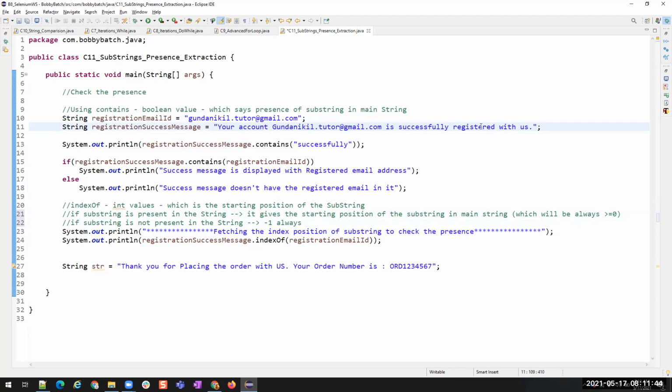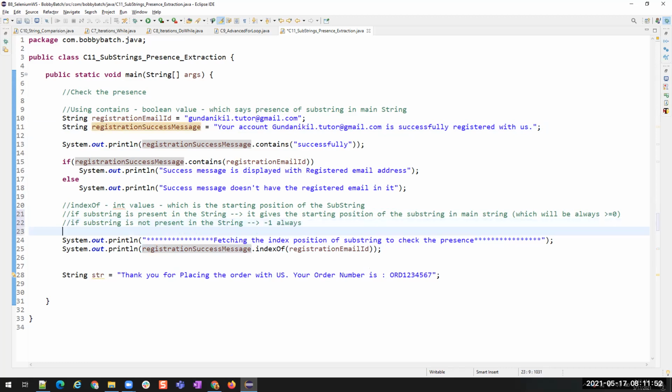If it is starting from here, it will give the position of it. But if it is not at all present inside this main string, then it is going to return -1. Understood? Understood what this indexOf is? Okay.